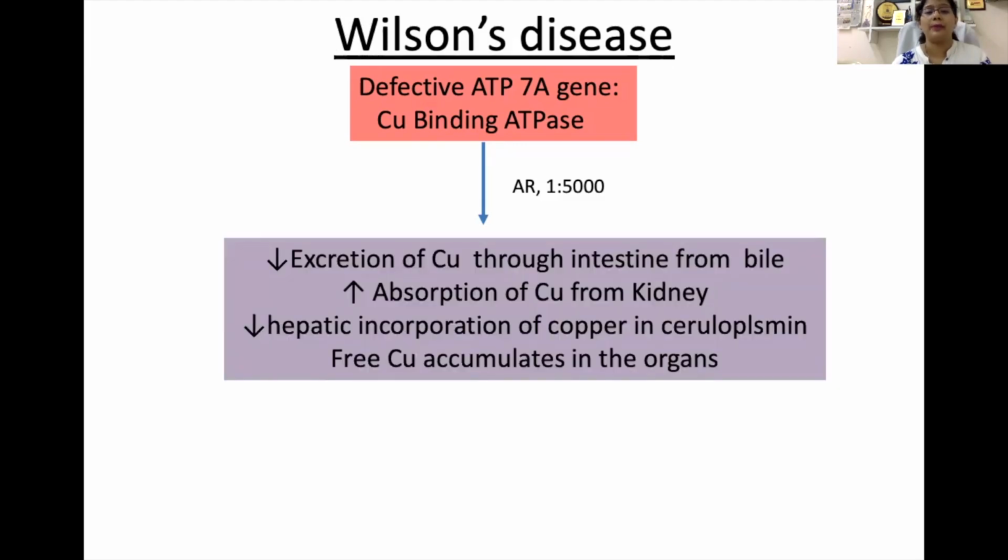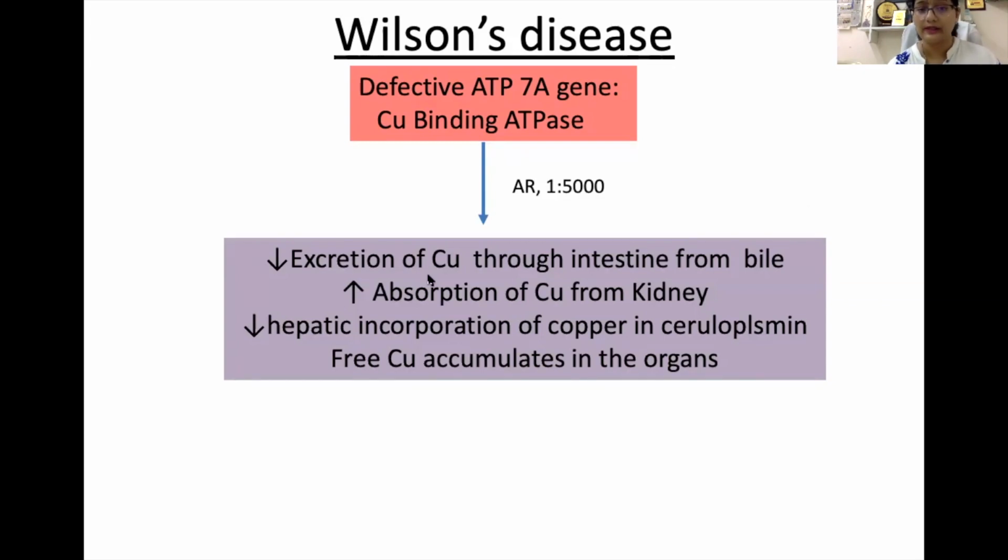Now, because of this defective copper binding ATPase, there is a decrease in the excretion of copper through the intestine from the bile. So you can see the liver cell cannot excrete copper because of the deficiency of this copper binding ATPase.